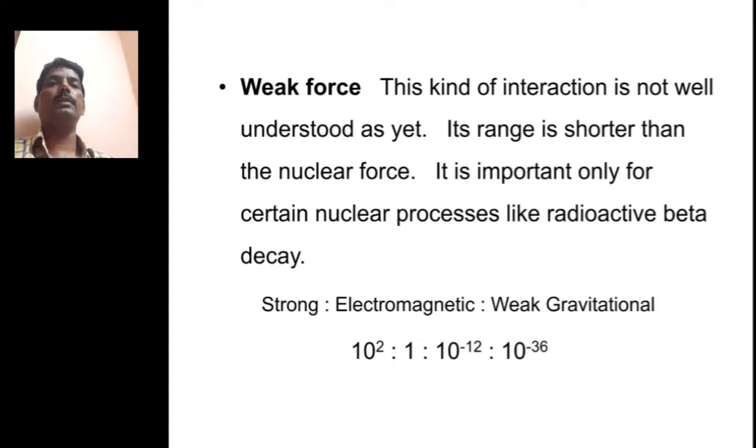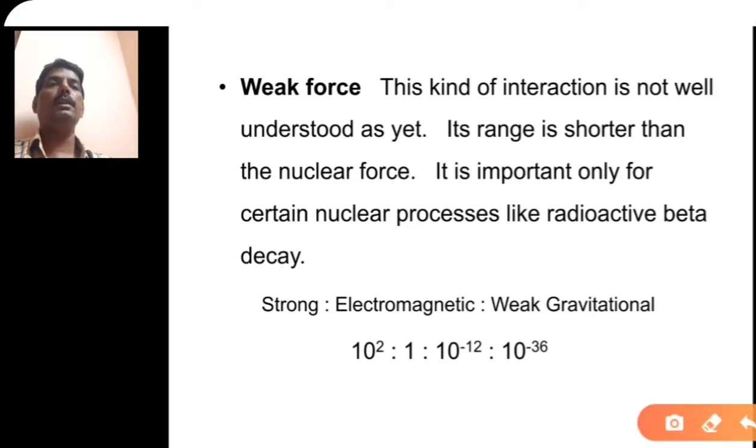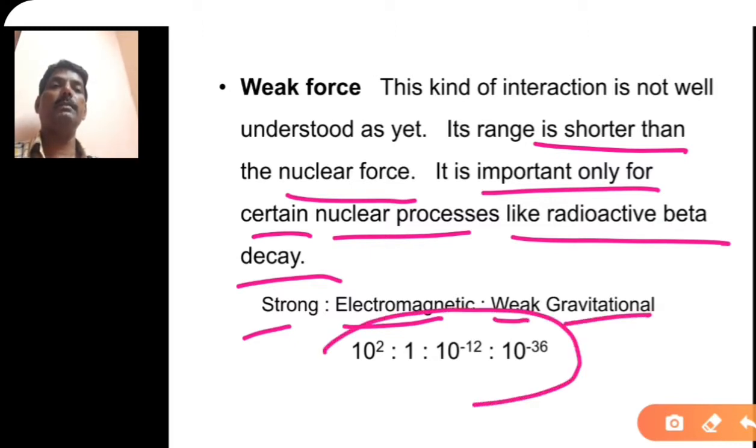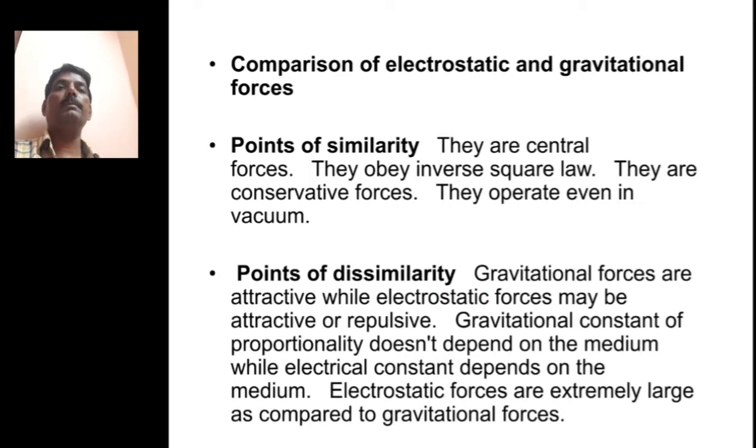Next one is the weak force. The kind of interaction is not well understood yet. Its range is shorter than, you can say, the nuclear force. It is important only for certain nuclear processes like radioactive beta decay. Now, strong nuclear force, electromagnetic force, weak nuclear force, and gravitational force. The relation is given by this particular ratio: 1, 10^-2, 10^-13, 10^-38, and so on.